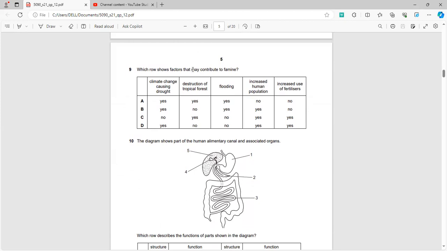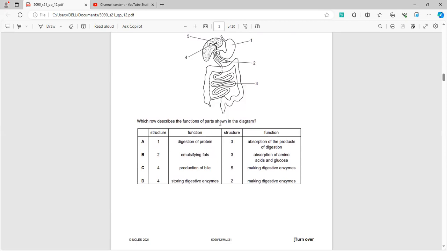Now, in question number 9, which factors may contribute to famine? Generally, although global warming has a large impact on things such as famine, man-made disasters contribute largely to famine, such as wars and hunger. So the correct option: flooding increases, yes. Destruction of forests, yes. Climate change, yes. Increased use of fertilizers, however, will not contribute, so it will be B.